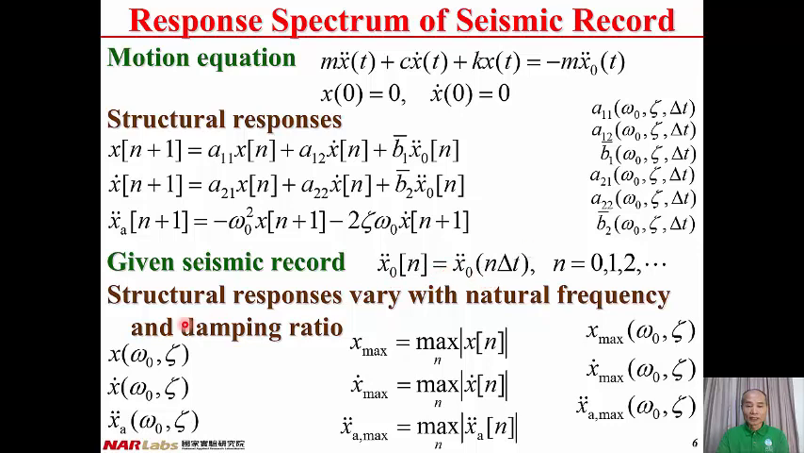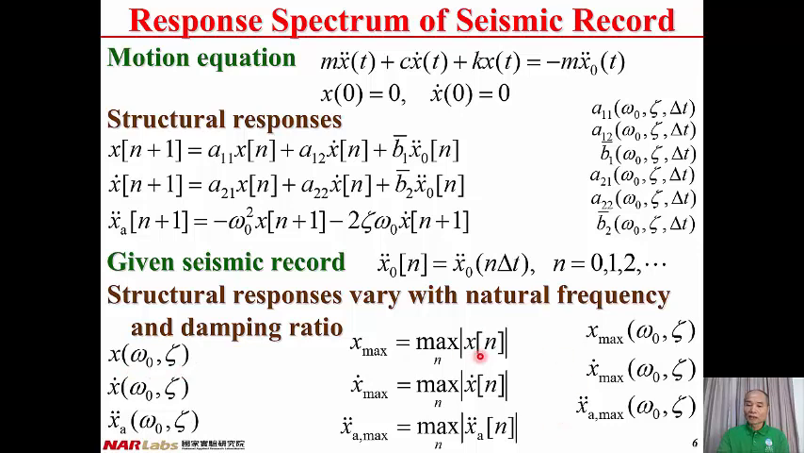And then, therefore the structural responses of the structure, including the displacement, velocity, and acceleration, they vary with the natural frequency and damping ratio of the structure. Therefore, relative displacement x, relative velocity x star, and absolute acceleration are functions of omega 0 and zeta.